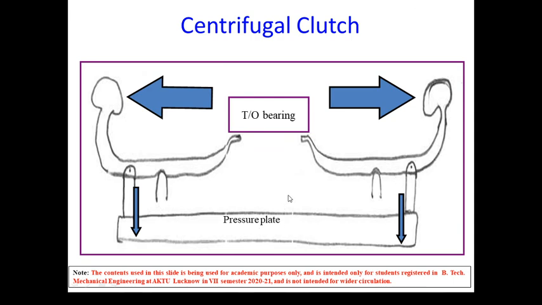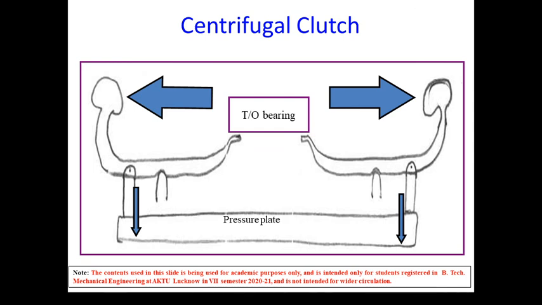So in the case of the centrifugal type of clutch, basically the springs are eliminated altogether, and only the centrifugal force is used to apply the pressure, to keep the clutch in the required engaged position. The advantage of the centrifugal clutch is that no separate clutch pedal is required.